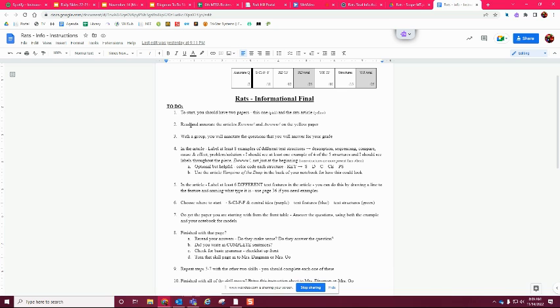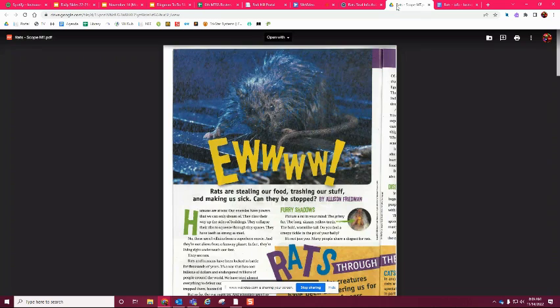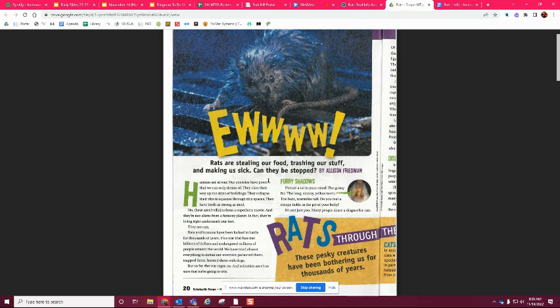Essentially, your first step is to go to the RATS article, this one right here, and read this. You're not annotating it yet. You're just reading it to get that first initial, first draft read of what this article is about. So go ahead and read U. Make sure you're paying attention.